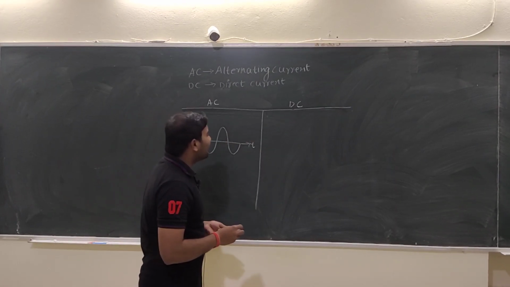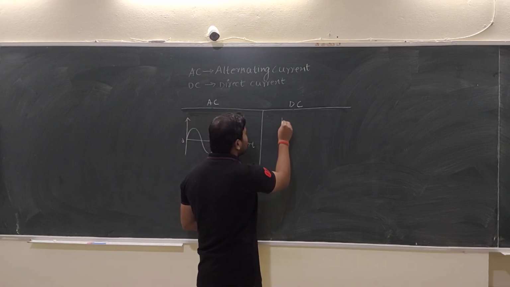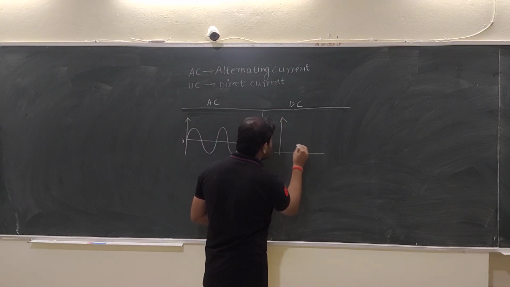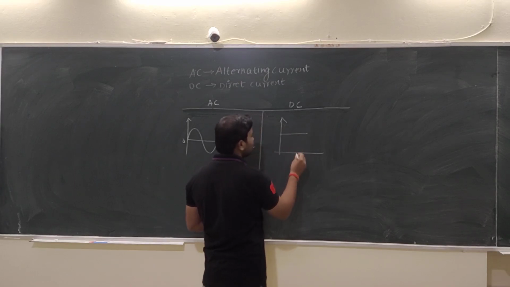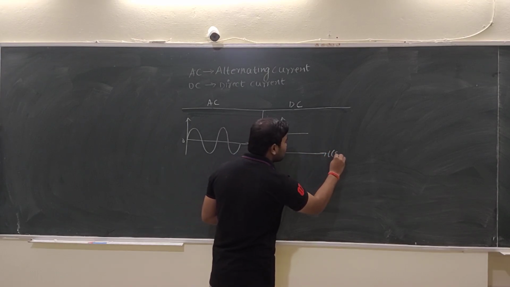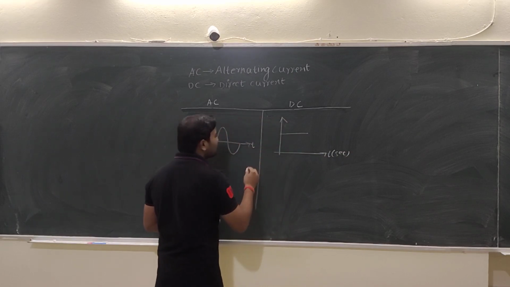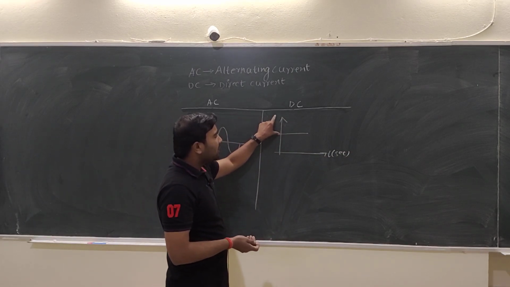And the waveform of DC looks like this. Suppose this is the time axis, this is also the time axis, and this is the magnitude axis.